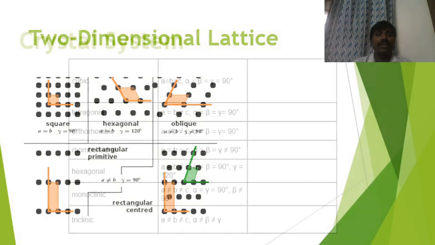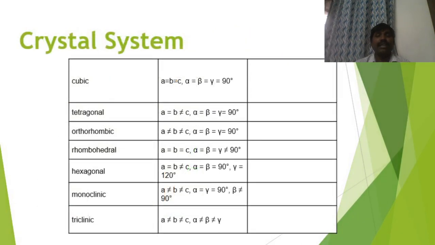Now let us come to the crystal system. I told there are 7 crystal systems. The unit cell should be any of these 7 crystal systems. So any of these 7 crystal systems should possess a unit cell. These unit cells will repeat and produce the crystals. Therefore, any material existing in nature or newly synthesized should fall under any of the 7 crystal systems.